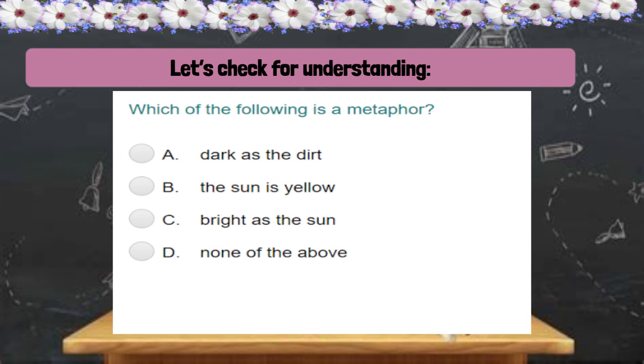Which of the following is a metaphor? Dark as the dirt. The sun is yellow. Bright as the sun. None of the above. Remember, you're writing your answer down in your notebook.